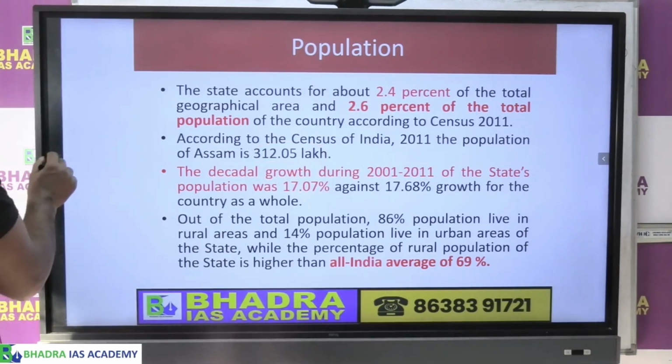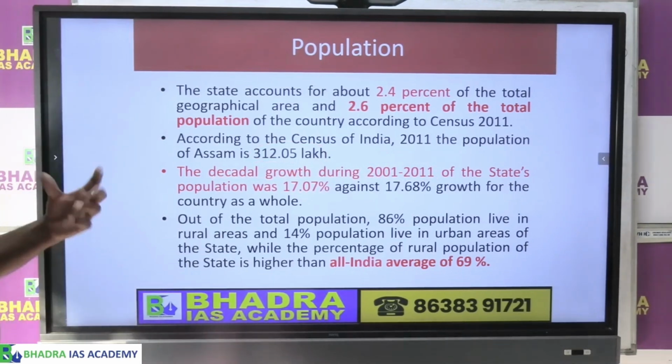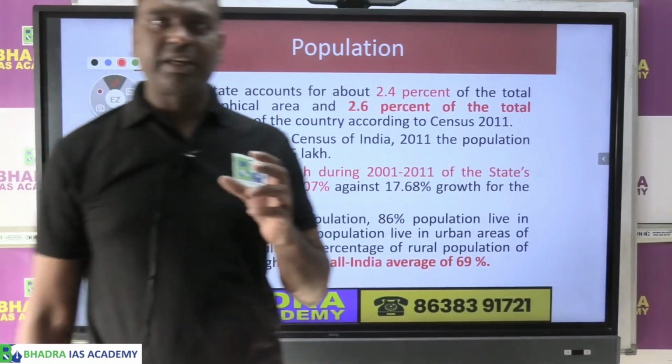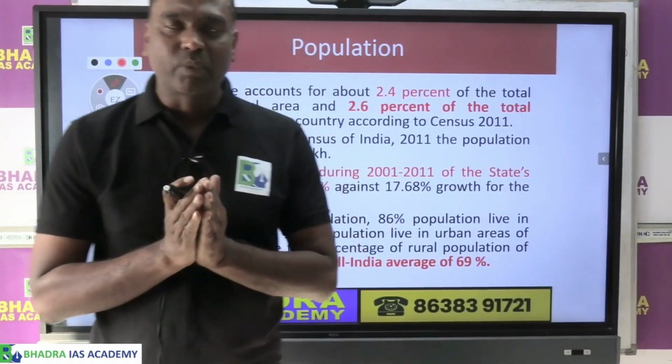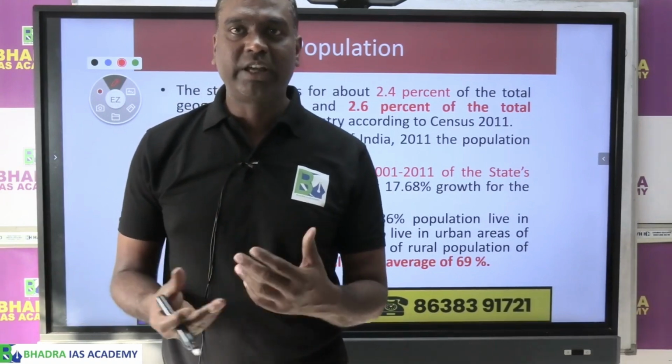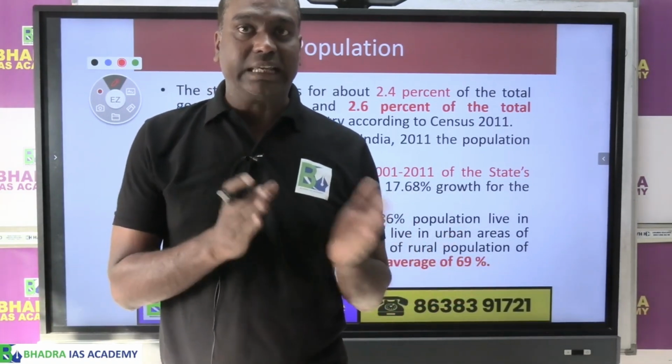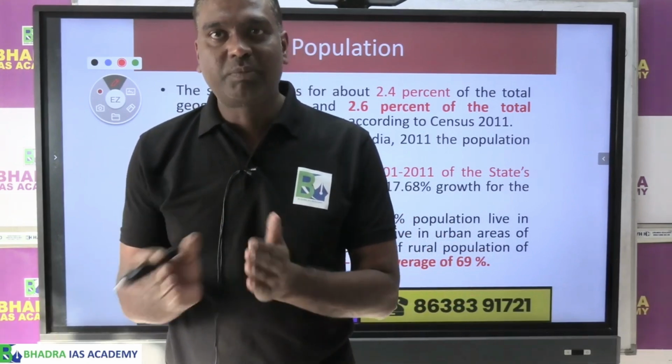The next point we want to understand for prelims is this one. When we talk about Assam's population, what type of population do we have more in Assam? Urban population or rural population?